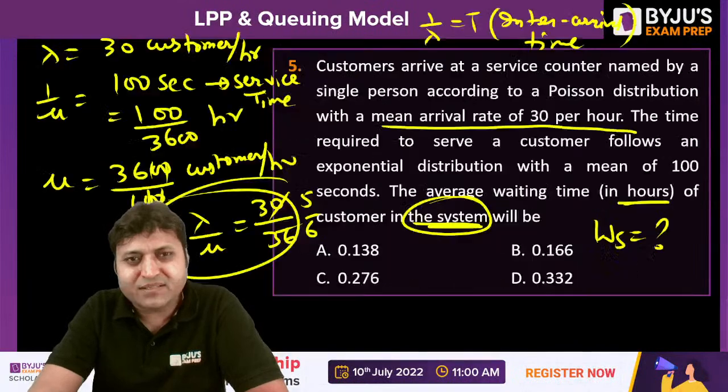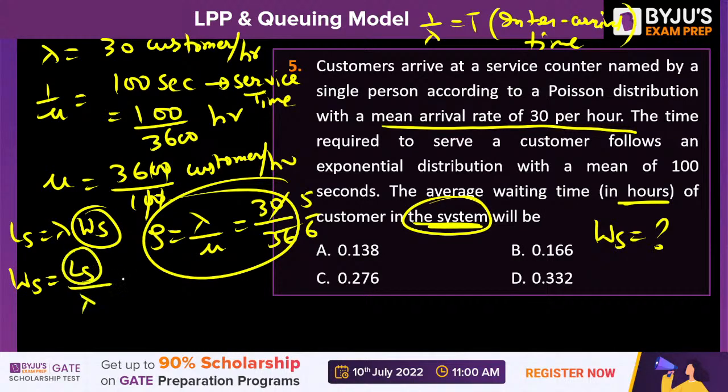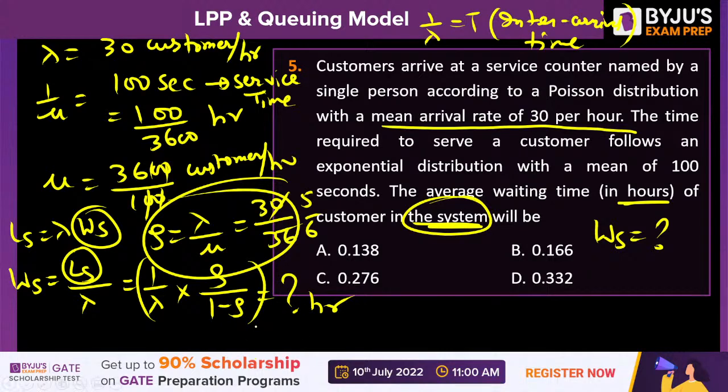How to calculate WS? From Little's formula, LS is equal to lambda into WS. So WS will be LS by lambda, and LS I have already told you, LS is equal to rho upon 1 minus rho. If you put the values, you will get the answer in hours. You will get 1 by 6. Yes, service rate is 36. Very nice. Waiting time in the system is 1 by 6 hours, and 1 by 6 means 0.166. Option B is the correct answer.